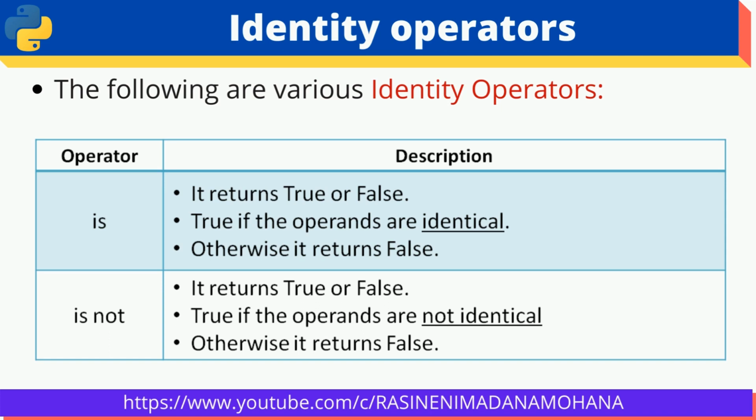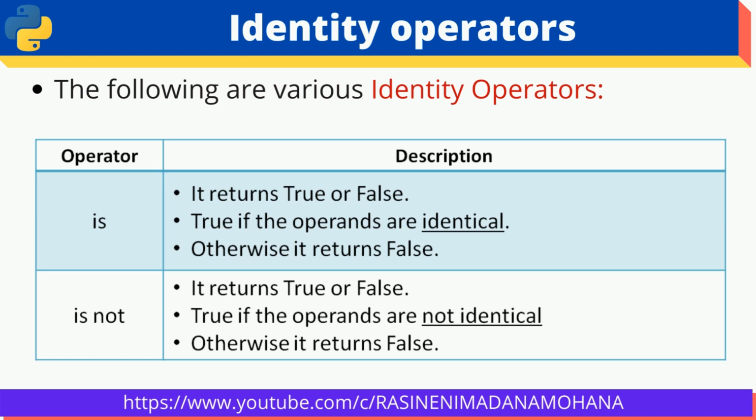First, when does the is operator return true? Whenever this operator is used between two operands, if both are identical, meaning the same, then it returns true. Otherwise, if both are different, it returns false. That means the data: x equal to something, say welcome, and y is also welcome. Now x is y. Internally, it verifies that the same memory location is used, because the data is the same. Then x is y returns true. Otherwise, if both are different, it returns false.